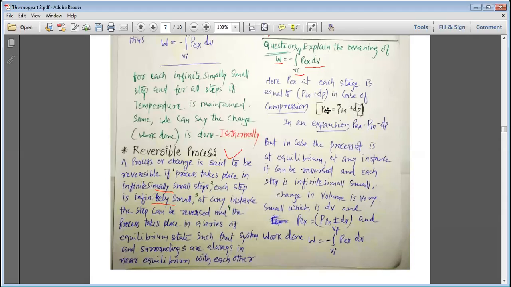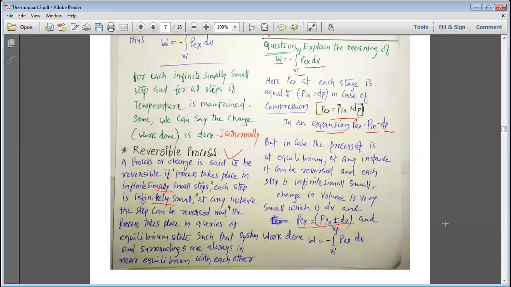So for a compression, we can write P internal plus dP. For expansion, we write P internal minus dP. But for equilibrium, we should write P external is equal to P internal plus or minus dV. And this is how we understand the meaning of W is equal to minus integration from Vi to Vf of P external dV.